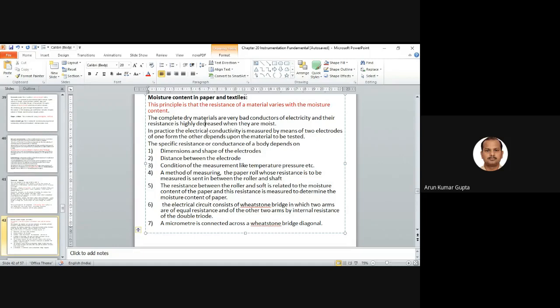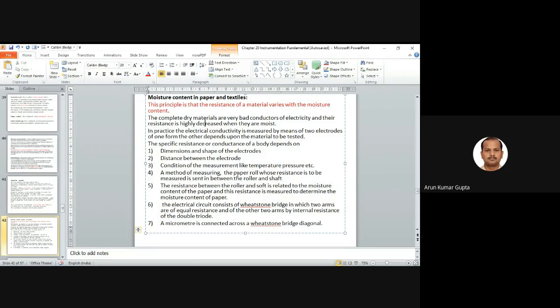In practice, the electrical conductivity is measured by means of two electrodes, one placed apart from the other, depending upon the material to be tested. The specific resistance or conductance of a body depends on the dimension and shape of the electrodes, the distance between the electrodes, and the conditions of measurement like temperature, pressure, etc.